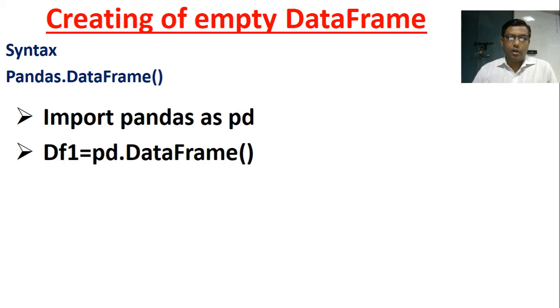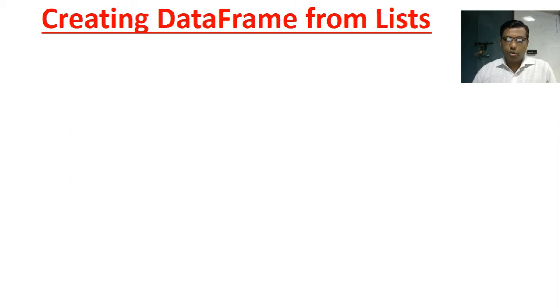Then df1 equal to pd.DataFrame. DataFrame is a function here; you have to write D capital and F capital. When you print it, it will show an empty data frame.